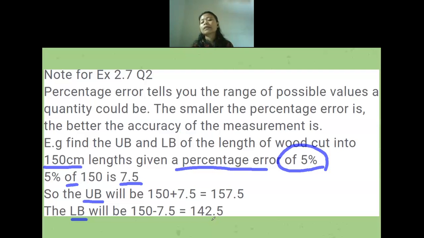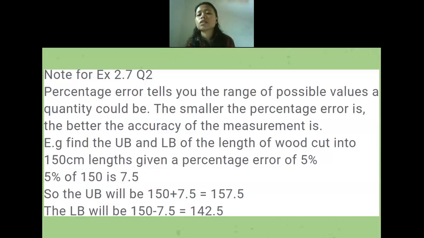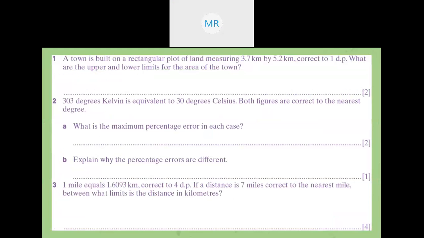So in other words, the percentage of error in here is the difference between the number given and its lower bound or its upper bound. So I will directly discuss question 2 in the next question. Teacher, what is the maximum percentage error? It will be given if the percentage error is not given, so the degree of accuracy will be given. It will be better if I discuss it with question 2.